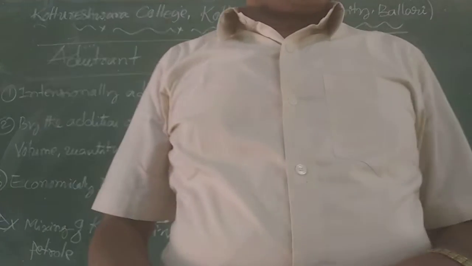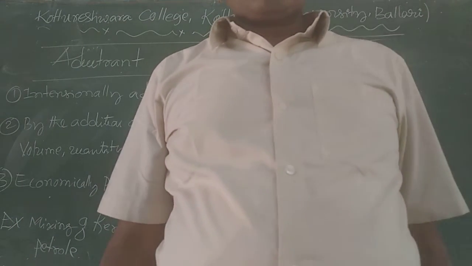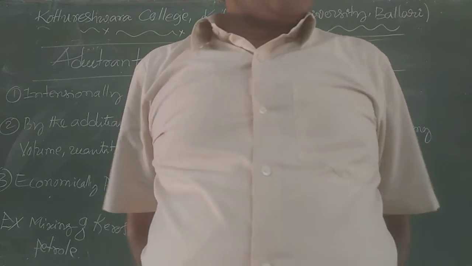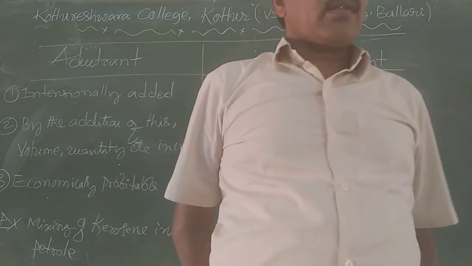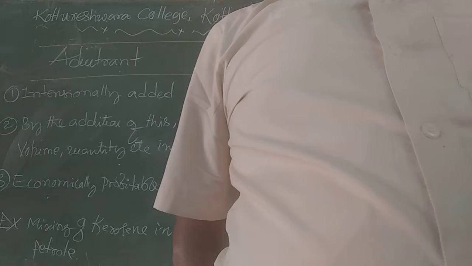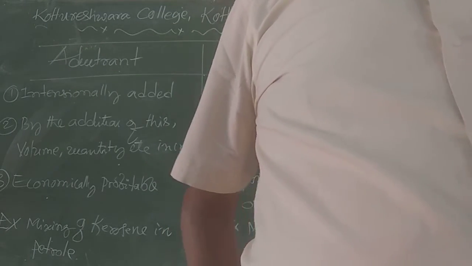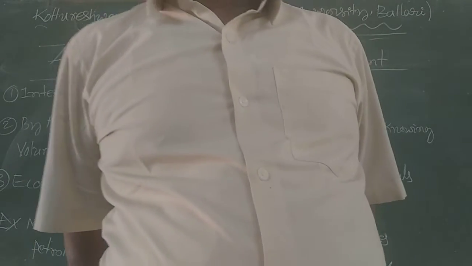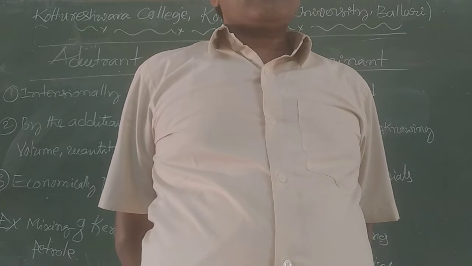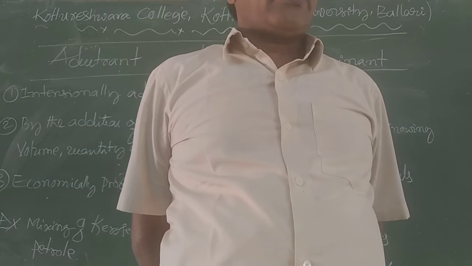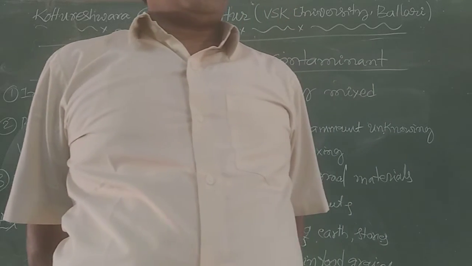So contaminants are the presence of constituents, impurities, or some other undesirable chemical substances which spoil, corrupt or infect, and make the substances unfit to use.